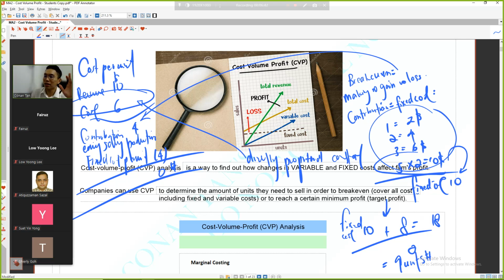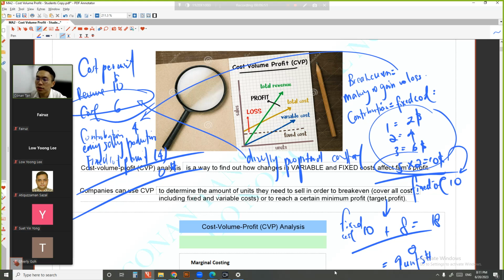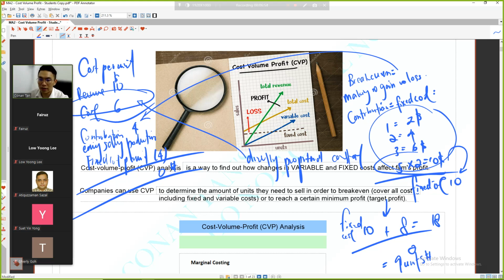Ladies and gentlemen, if you can understand, please type 1. This is all about cost, volume, profit. It's that easy. Can you understand? Type 1. That's all. Alright, if you can understand, that's all.